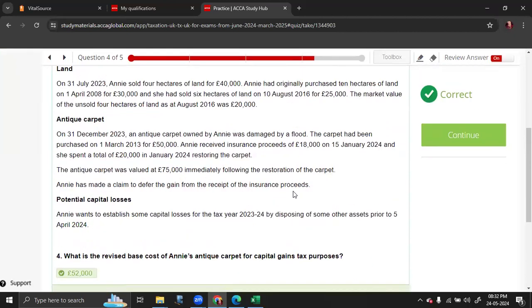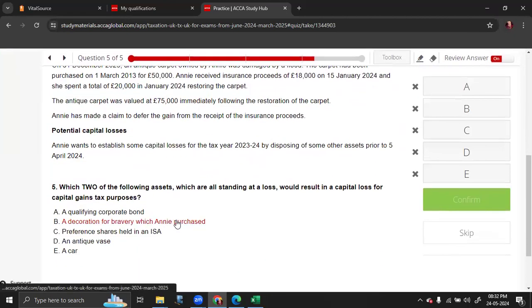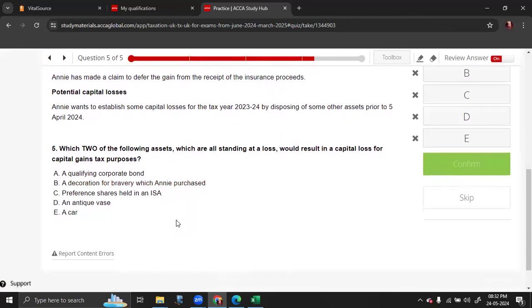Last one. Which of the following assets, which are all standing at a loss, would result in a capital loss for CGT purposes?